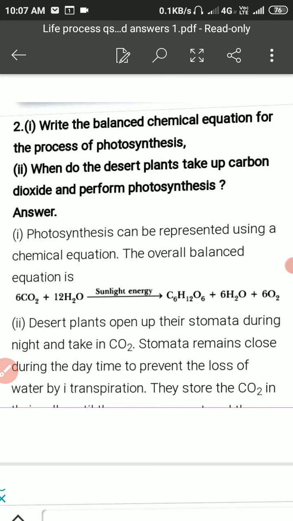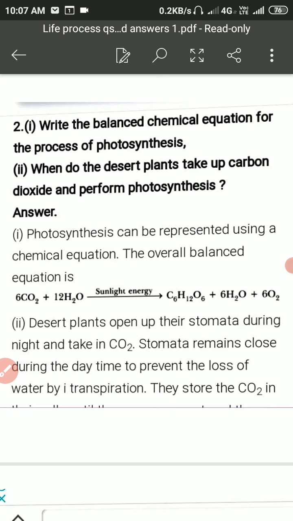Dear students, write the balanced chemical equation for the process of photosynthesis. When do the desert plants take up carbon dioxide and perform photosynthesis?